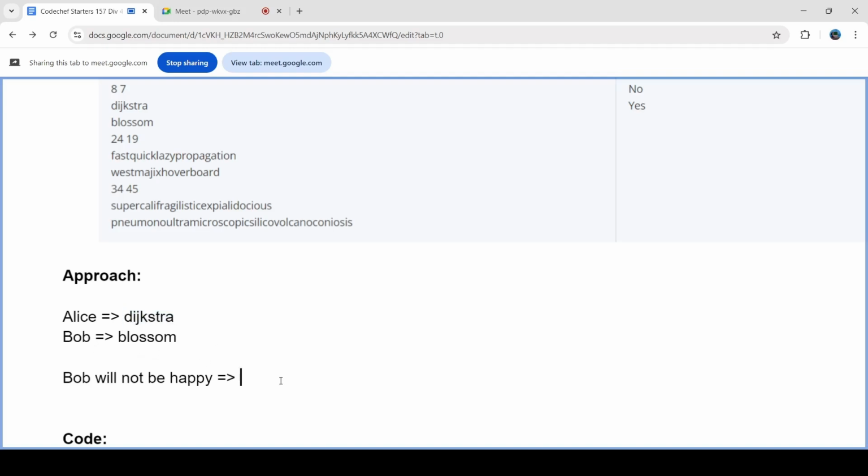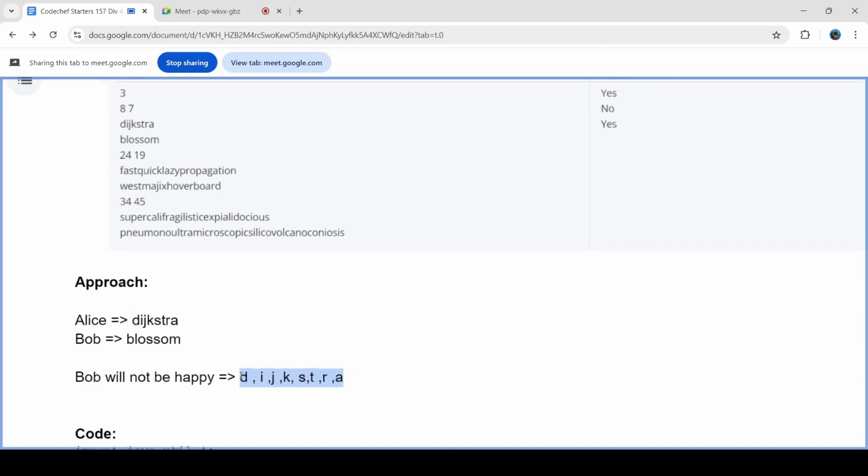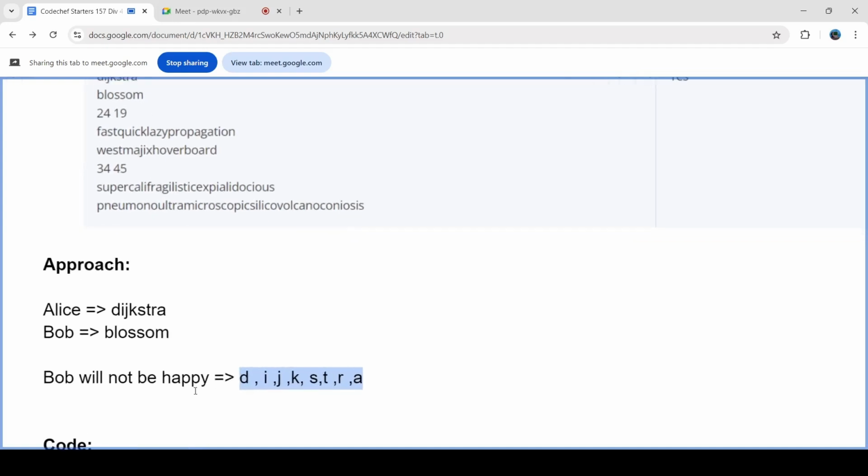So I cannot have D, I, J, K, S, T, R, or A. I cannot have all these characters in my algorithm's name that I frame. Similarly, Alice will not be happy if I have any of these characters.